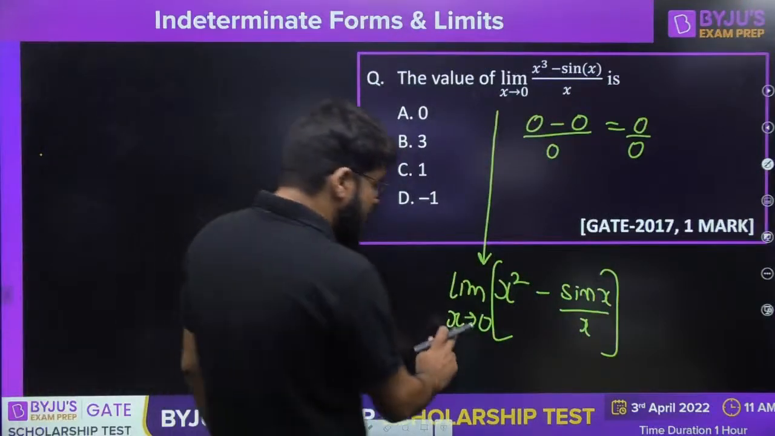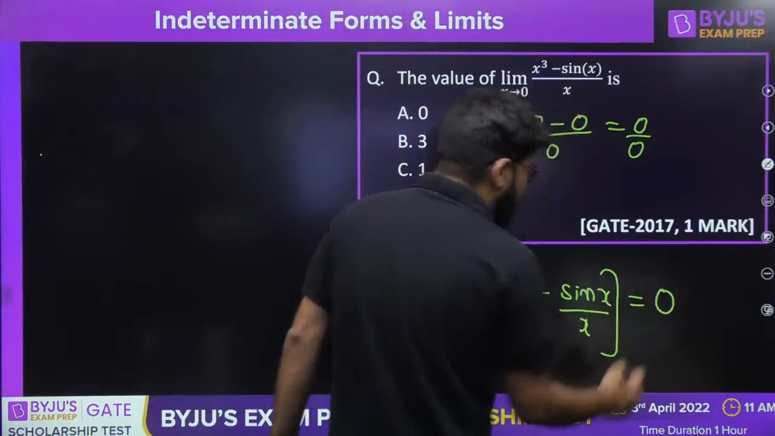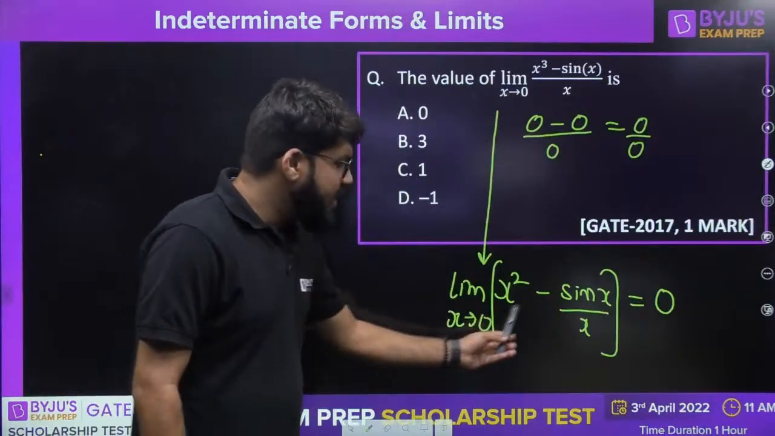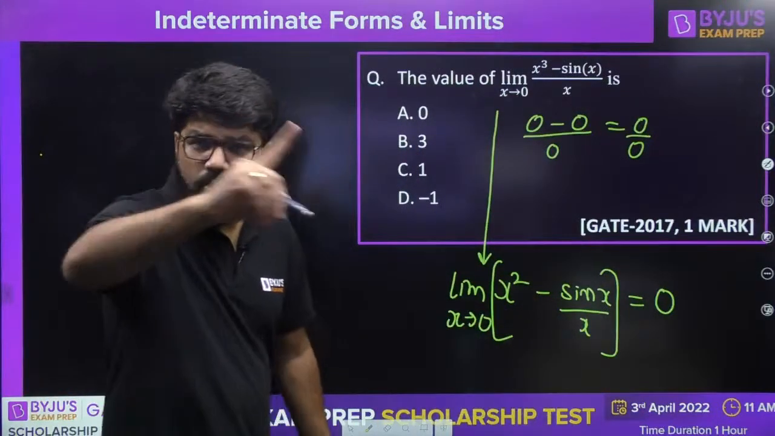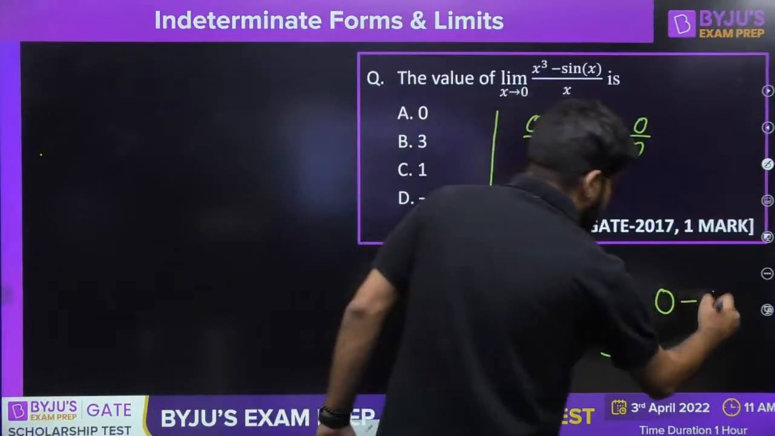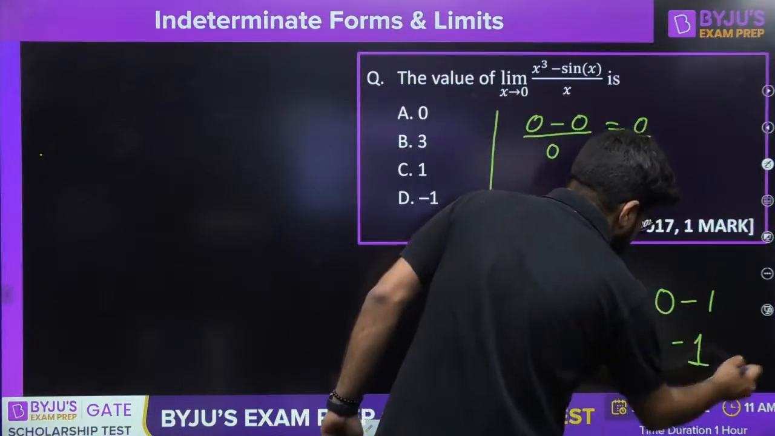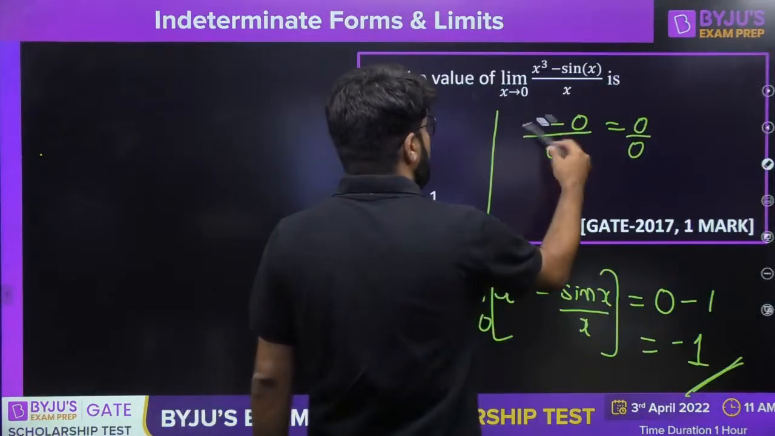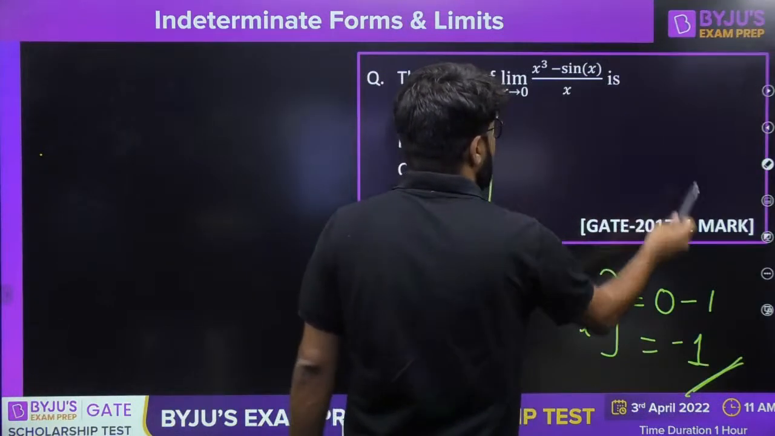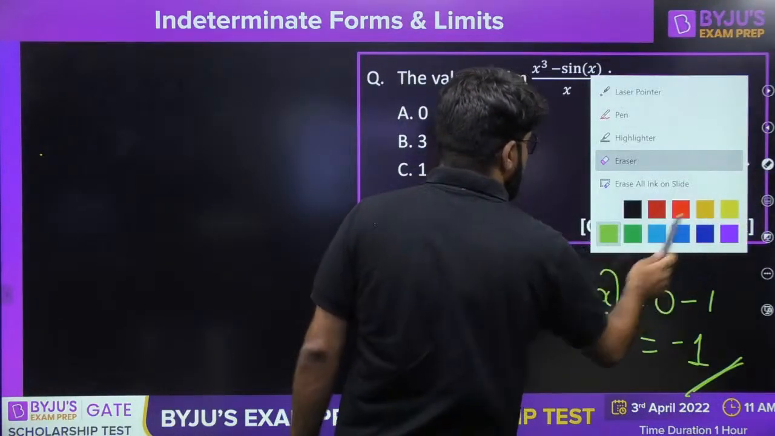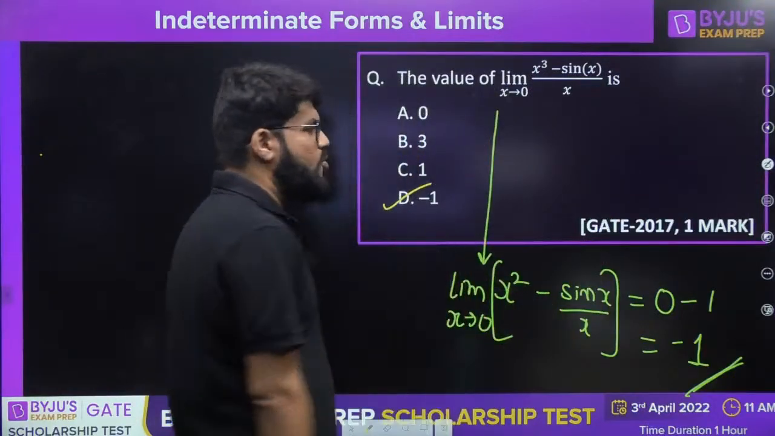Now what should be the answer? X tending to 0, so x square directly tends to 0. If x is tending to 0, sin x upon x is tending to 1, already we discussed. So the answer is directly minus 1. There is no need for the L'Hospital here. Our correct answer is option number D.